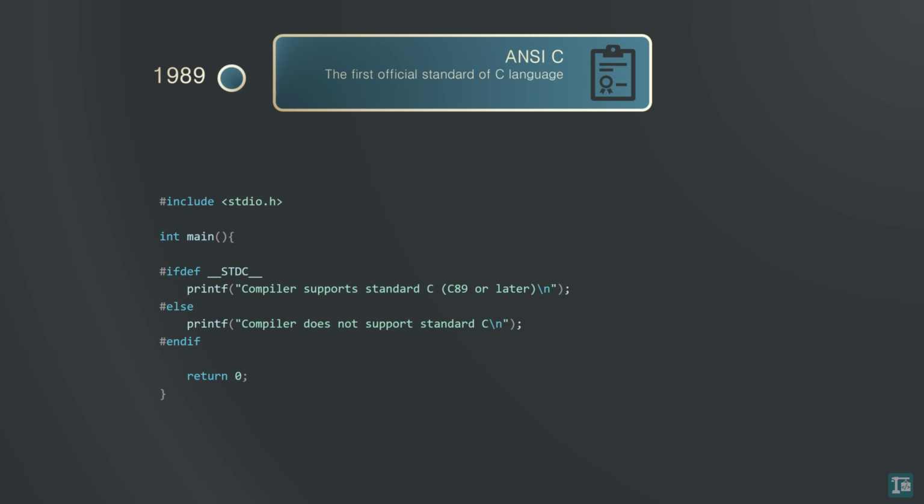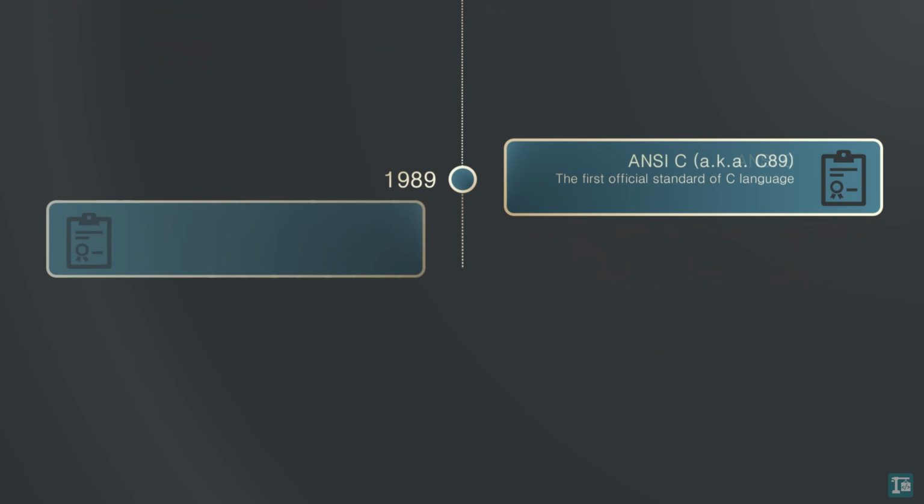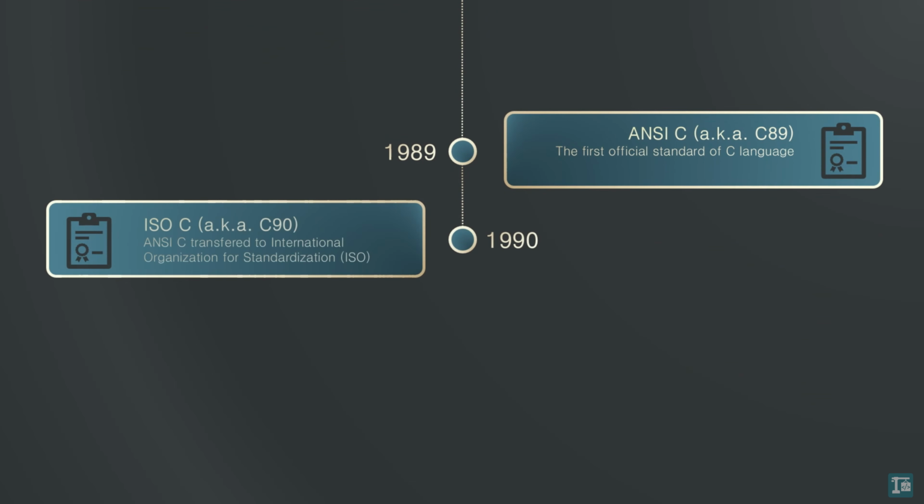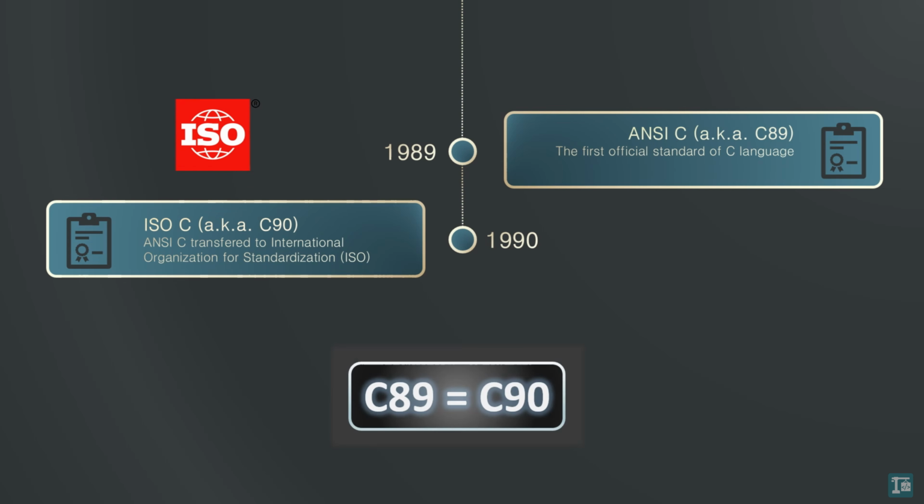Shortly after, ANSI C became ISO C, C90, when the International Organization for Standardization, ISO, took over the C language standard. For most compilers, C89 and C90 are effectively identical.